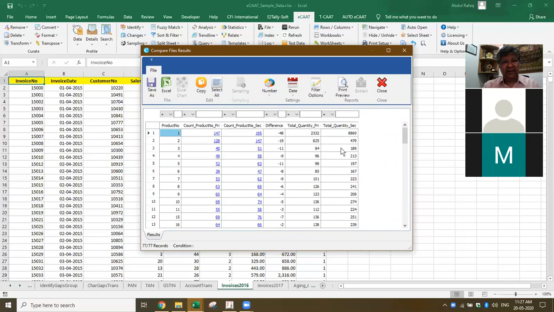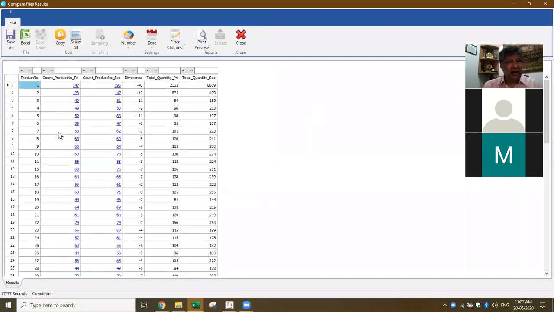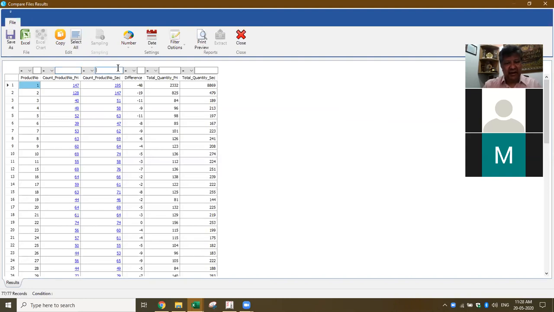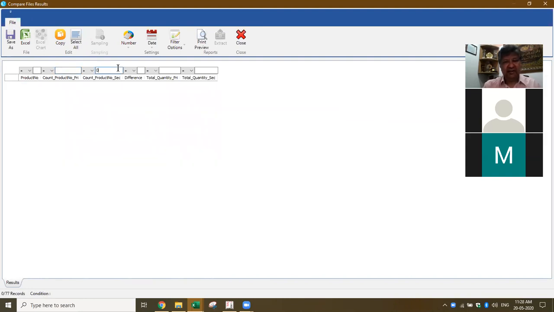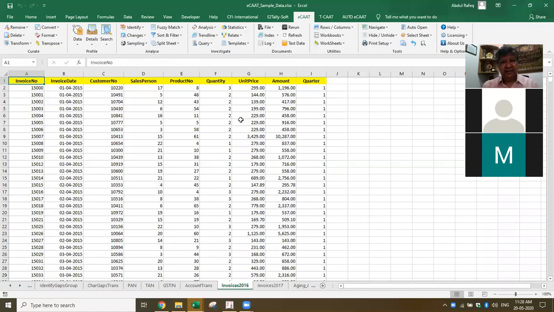And I can also drill down and check. Now that could be possible. I want to check which product was sold in the, let's say I put a 0. Now can you tell me what has happened here? 0 means this product was not sold during the last year, but this product was sold during the current year. Same way, if I put a 0 here, I should be able to pick out, I think there's no item here, which means if there are any products which have been sold last year but not sold during the current year. This is one type of comparison. Am I clear? Yes, sir.